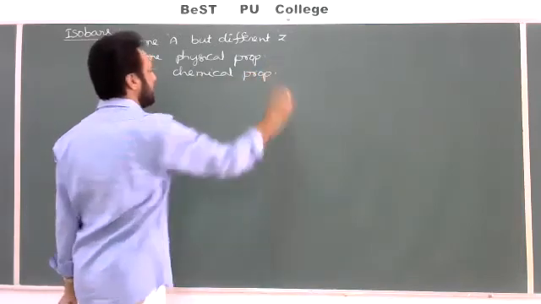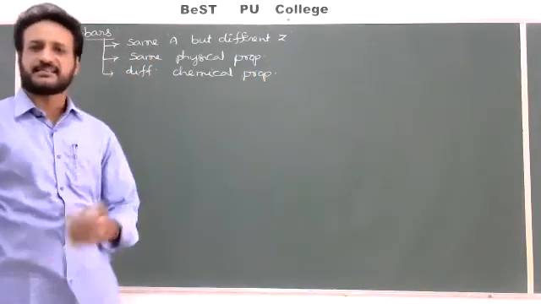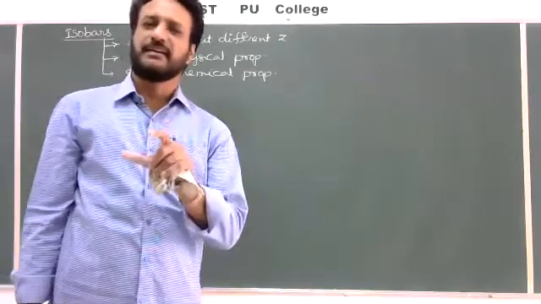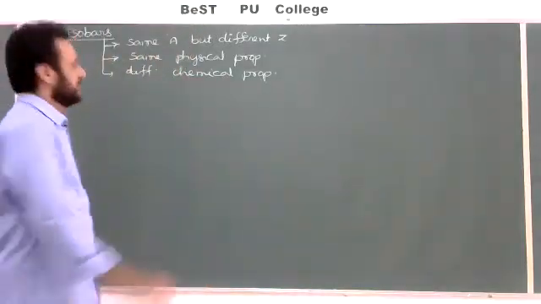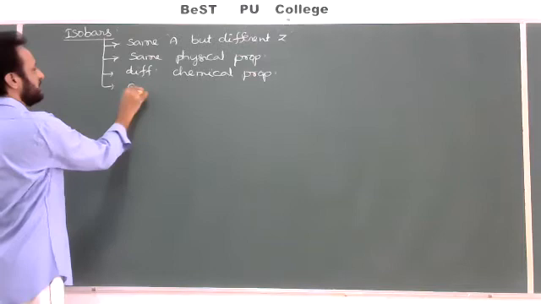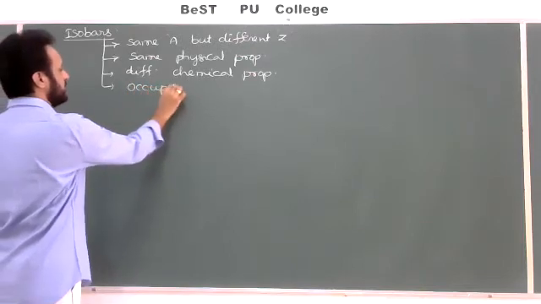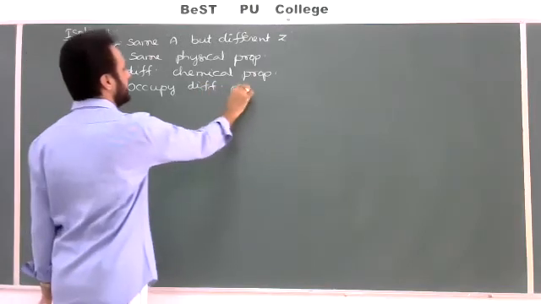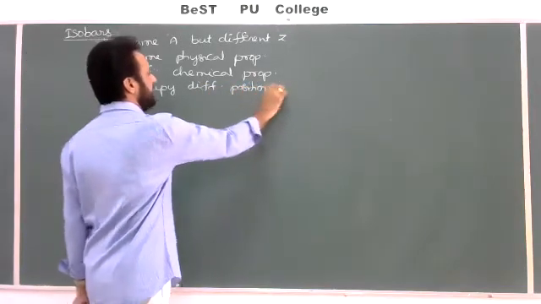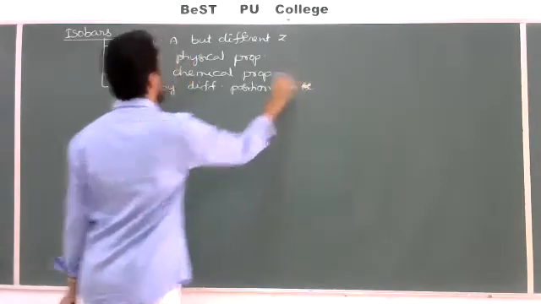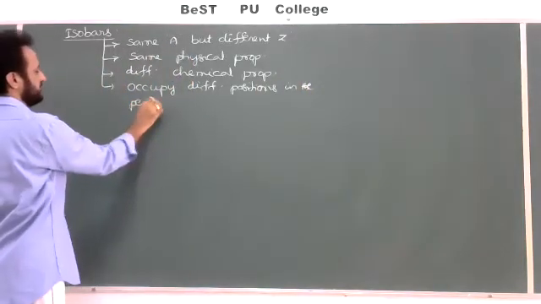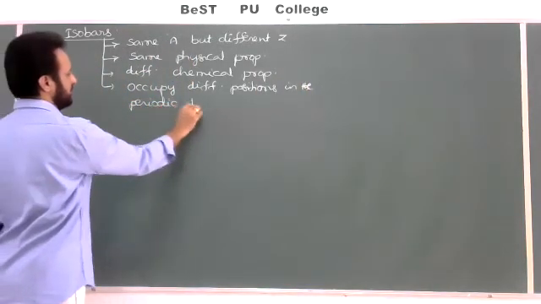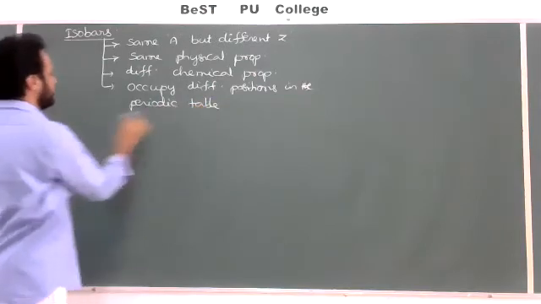One more thing you have to understand: whenever the atomic number changes, they will automatically occupy different positions in the periodic table. So they occupy various positions in the periodic table. So these are isobars. We can write examples.